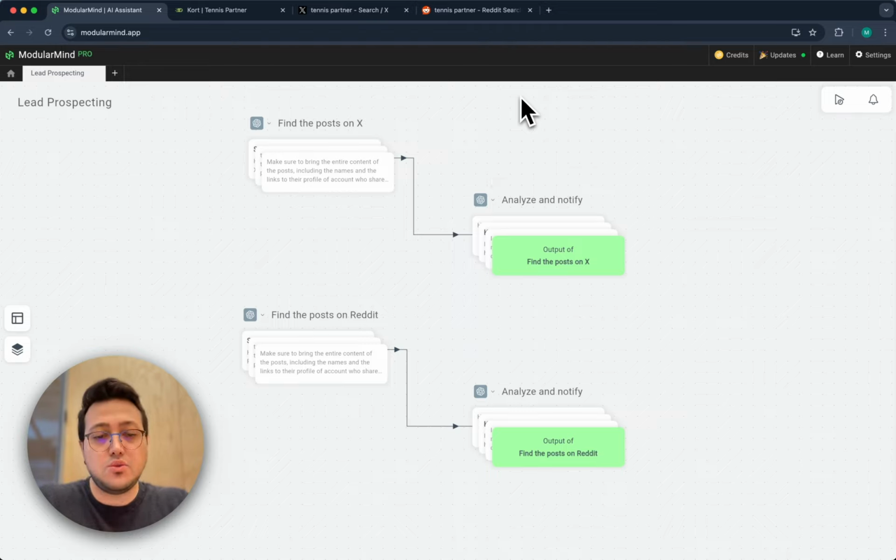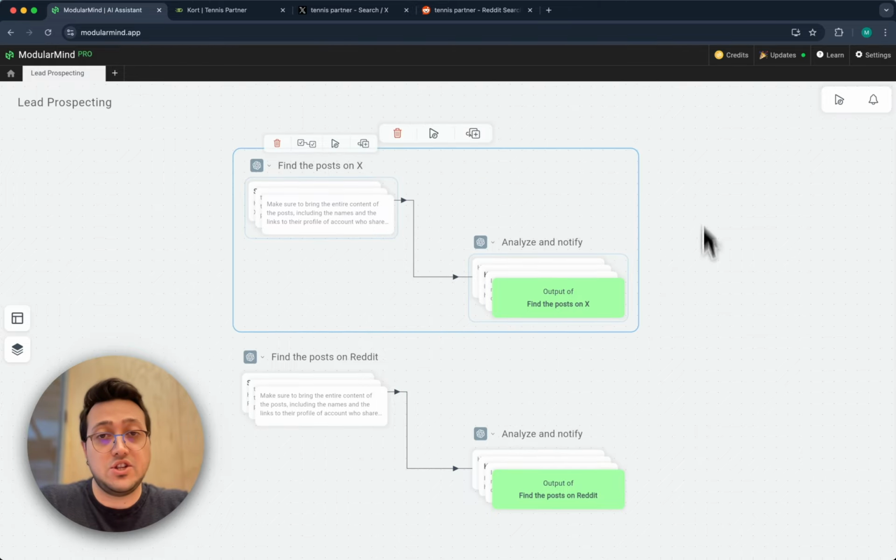And lastly, I just want to set up Autoruns for these two chains to make sure ModularMind will work in the background constantly, and I don't have to worry about social listening anymore. So I'll go ahead again, hover on the stack.